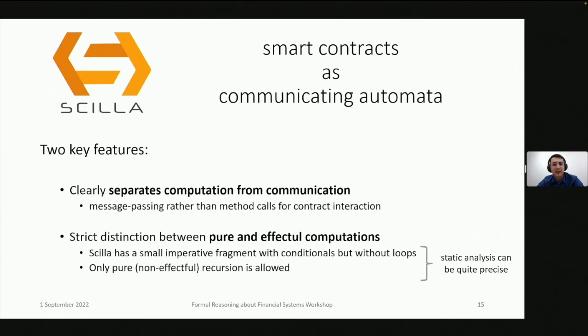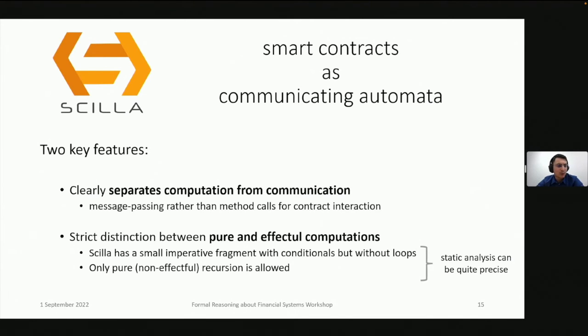Unlike other languages, in Scilla there's a very clear separation between computation and communication between contracts. Contracts communicate with each other not by method calls, but by explicit message passing. And that avoids a lot of issues around reentrancy and similar things, and makes contracts somewhat easier to verify.